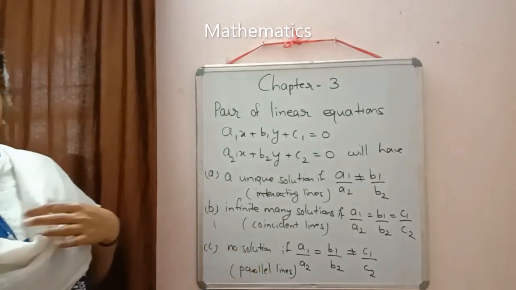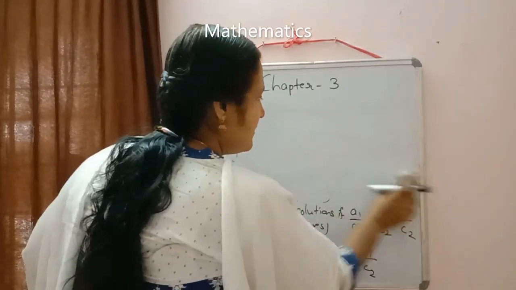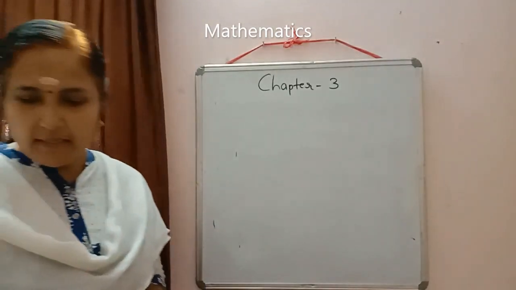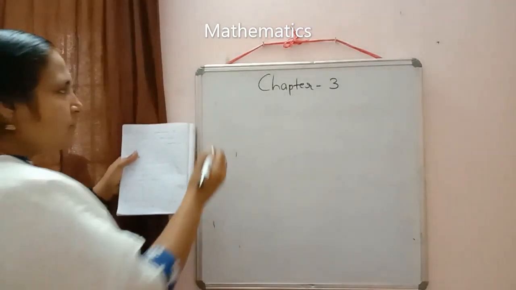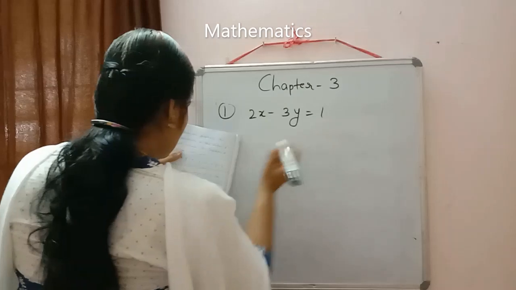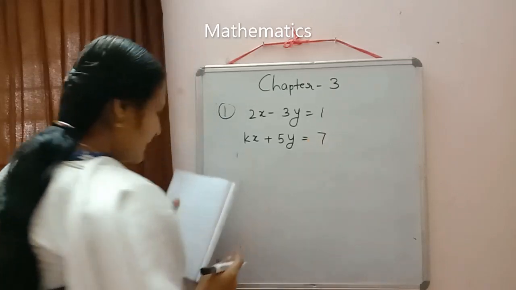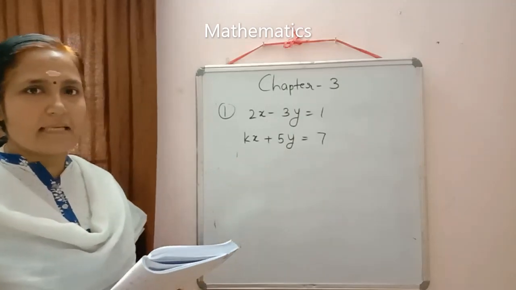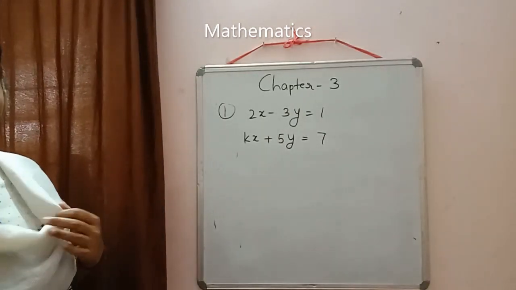Yes, all of you please write down the first question. For what value of k does the given system of equations have a unique solution? Once again, for what value of k does the given system of equations have a unique solution? The first equation is 2x minus 3y is equal to 1, and the second equation is kx plus 5y is equal to 7. The condition is that the given system of equations has a unique solution.